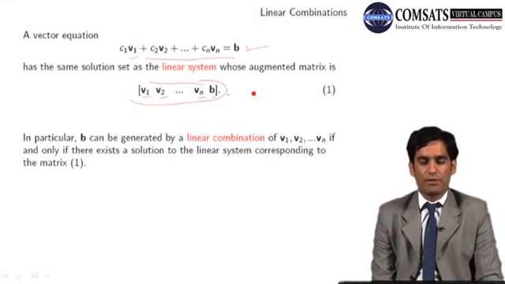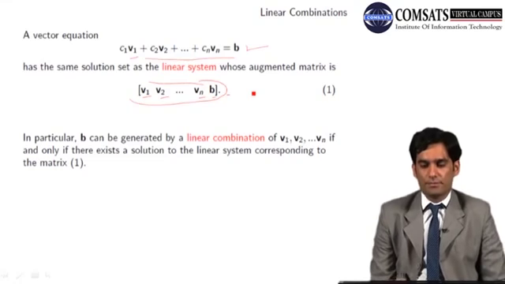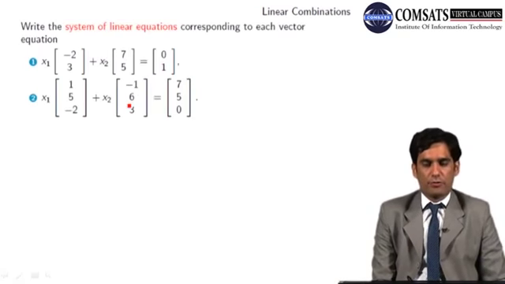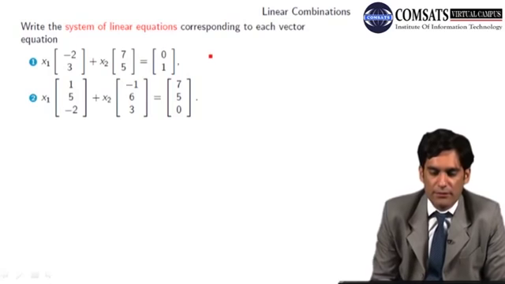In particular, B can be generated by a linear combination if and only if, as we did in the previous example, there exists a solution of the linear system corresponding to this matrix. Write the system of linear equations corresponding to each vector equation. This is just an easy exercise, where we have to write down the system of linear equations for each.